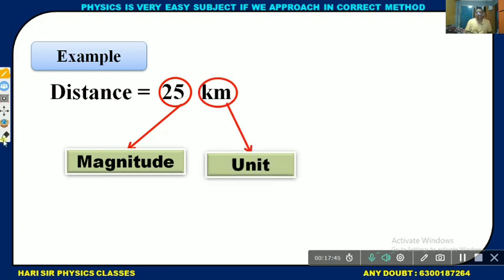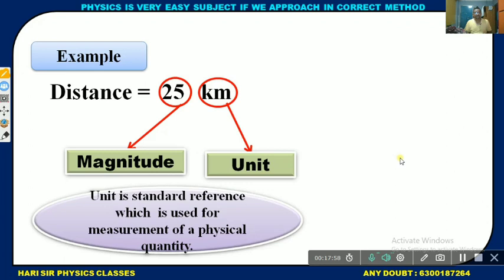So magnitude is nothing but the numerical value. Understood, sir? A unit is a standard reference which is used for the measurement of a physical quantity.